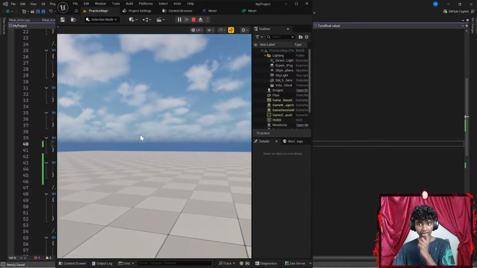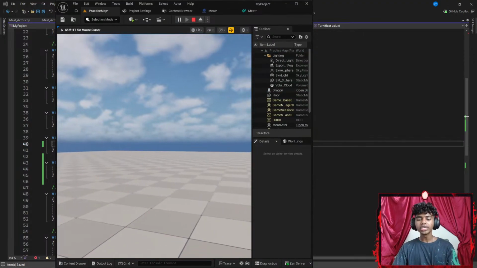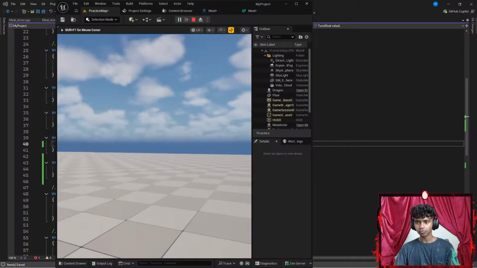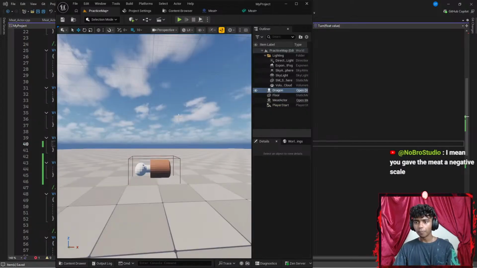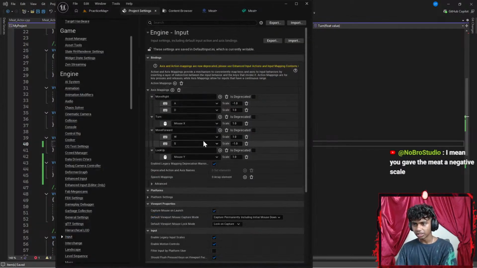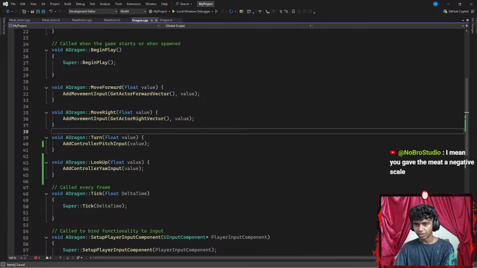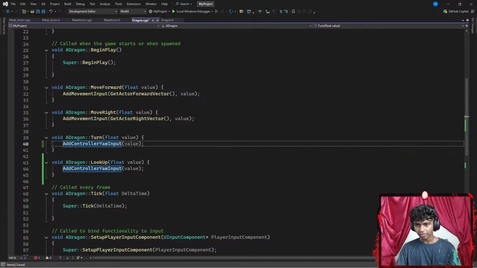I mean, you gave the mesh a negative scale, did I? Oh yeah, I actually feel like I did. Okay, so I look up and down if I go forward. My yaw input is actually not working. Let's go ahead and replace this back to yaw. Let's change that to something like yaw and this to pitch.